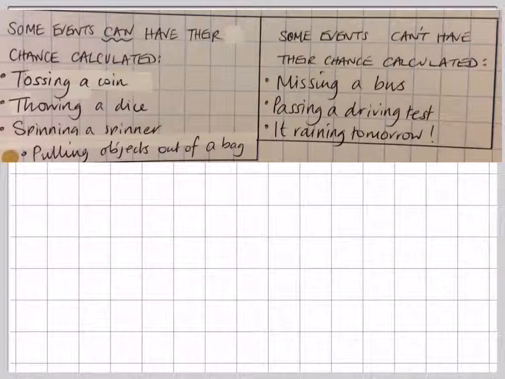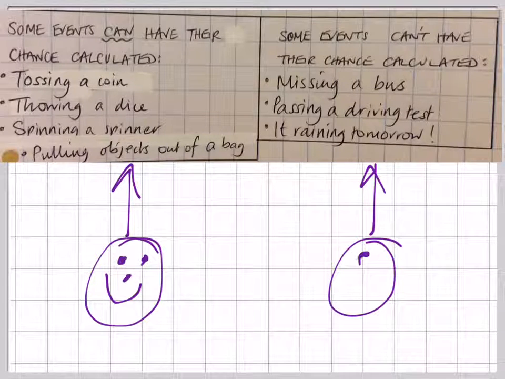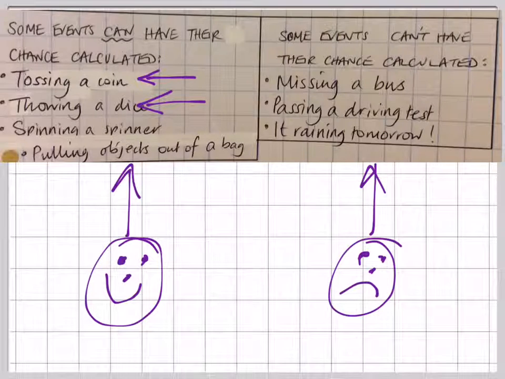Now when we look at events and whether they're likely to happen, some of them we can give a number type probability to, some of them we can't. On the left hand side, some events that you can give a probability for are tossing a coin, because you know all the different outcomes that can happen. Same for throwing a dice, spinning a spinner, or pulling objects out of a bag. And that's as long as you know what the objects are that are in the bag.